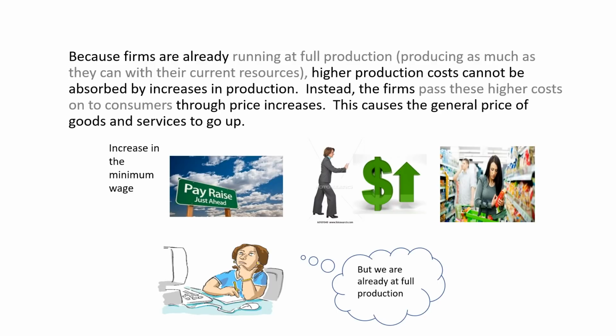Because firms are already running at full production, higher production costs cannot be absorbed by increases in production. Instead, the firms pass these higher costs on to consumers through price increases. This causes the general price of goods and services to go up.